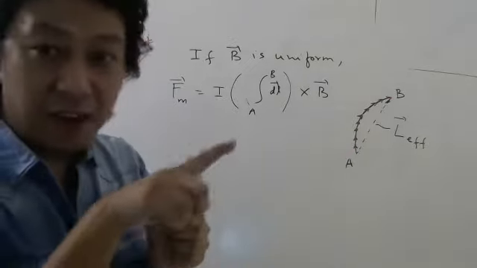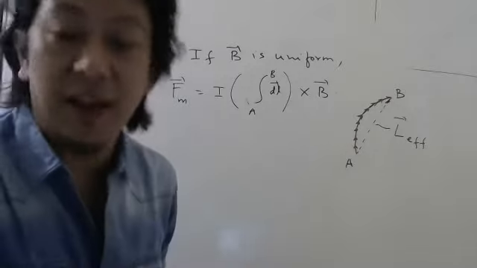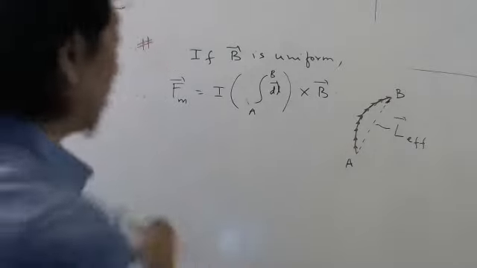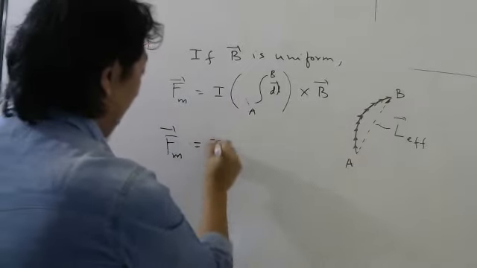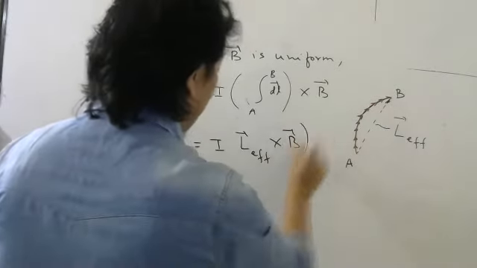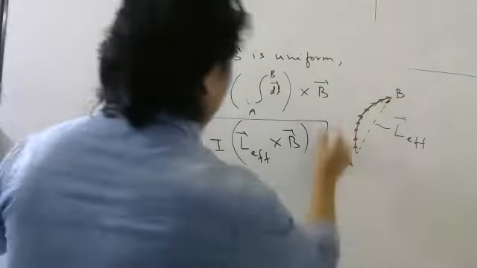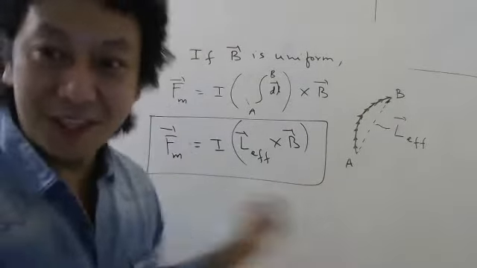So when you add vectors, you will also get a vector. And the law to add many vectors is called polygon law. So with that in mind, I can write this formula: I L effective cross B. So you can see for curved wire also, you can use almost the same formula.